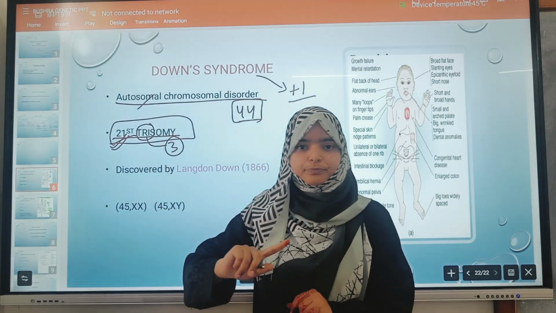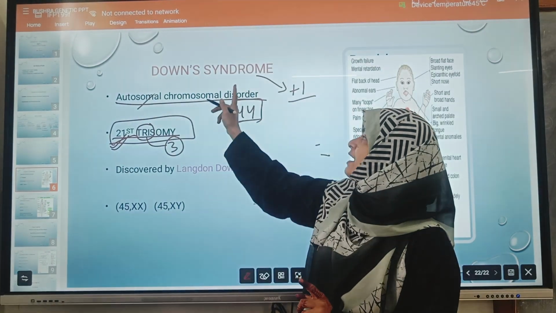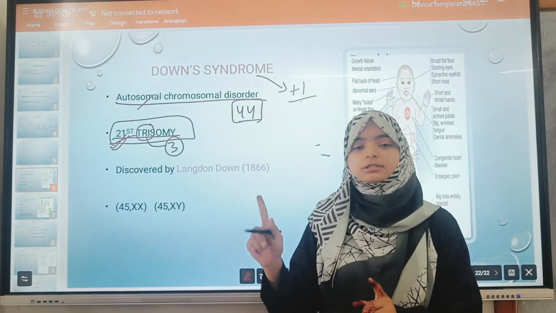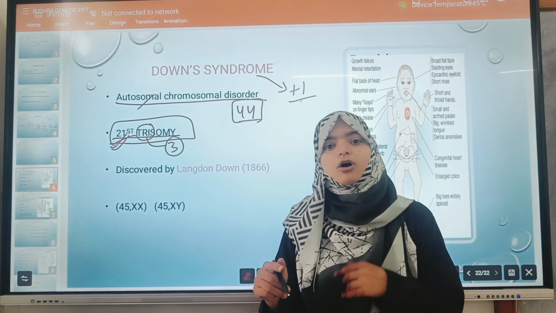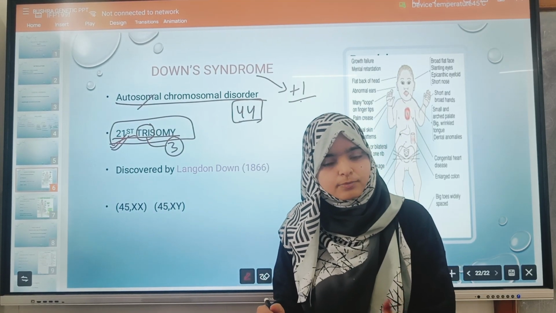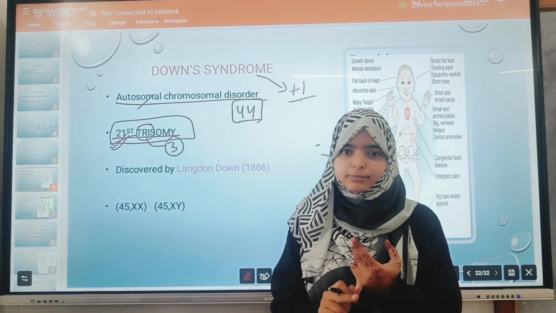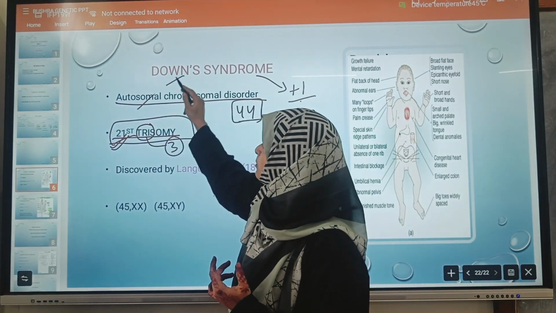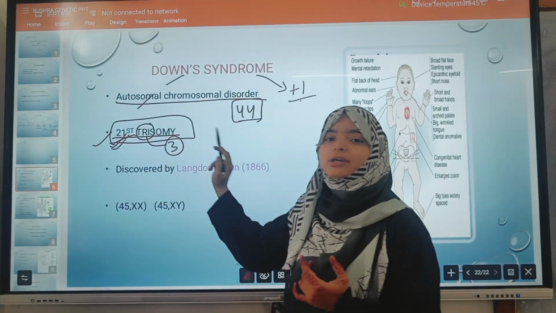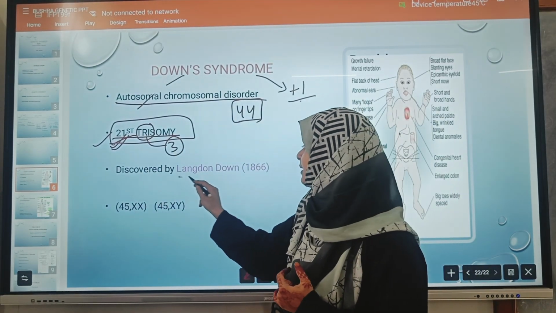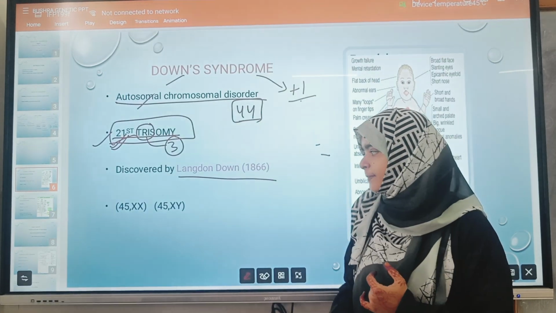So clearly, the 21st trisomy means one fully or partially extra chromosome was added on the 21st chromosome. Is it clear? In Down syndrome, one extra chromosome is added on which type of chromosome? Autosomal chromosomes. At what number? The 21st. So Down syndrome is also called the 21st trisomy. It was discovered by Langdon Down in 1866.